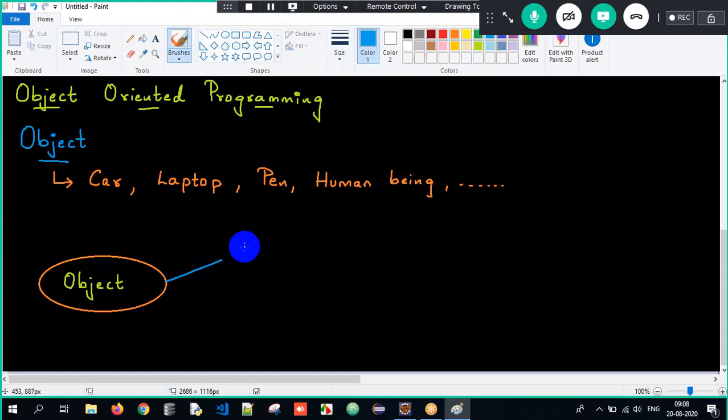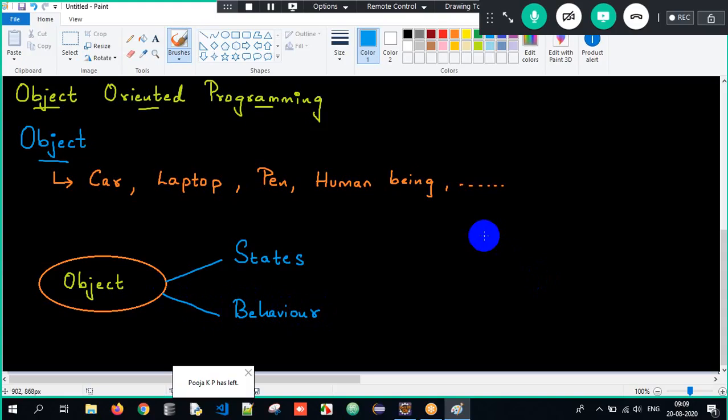One is called states and the other one is called behavior. Every object will have certain properties and those properties are generally classified into states and behaviors.